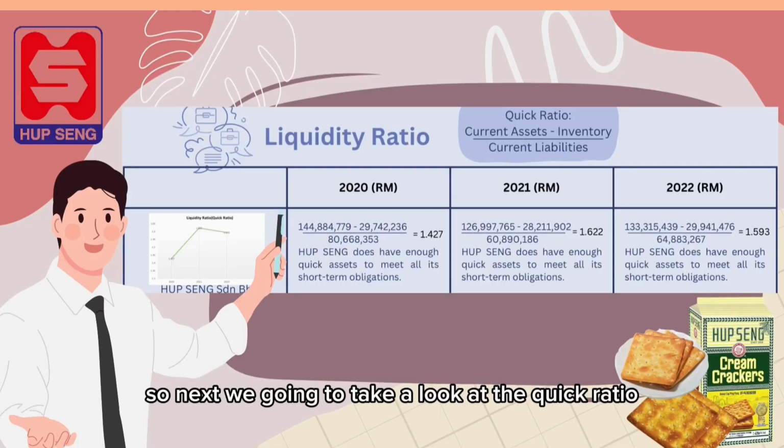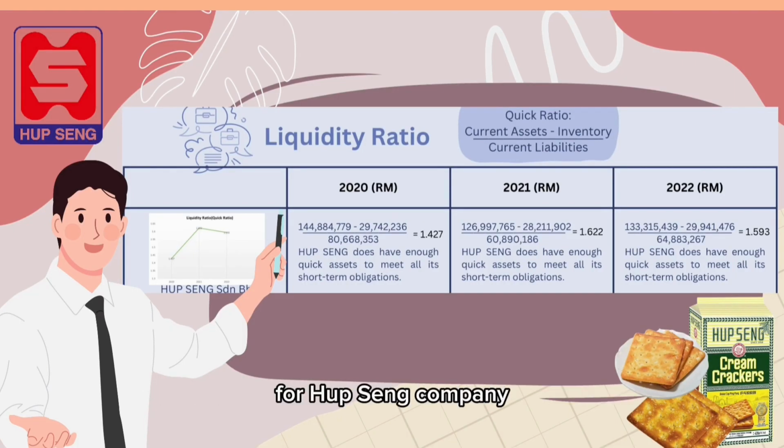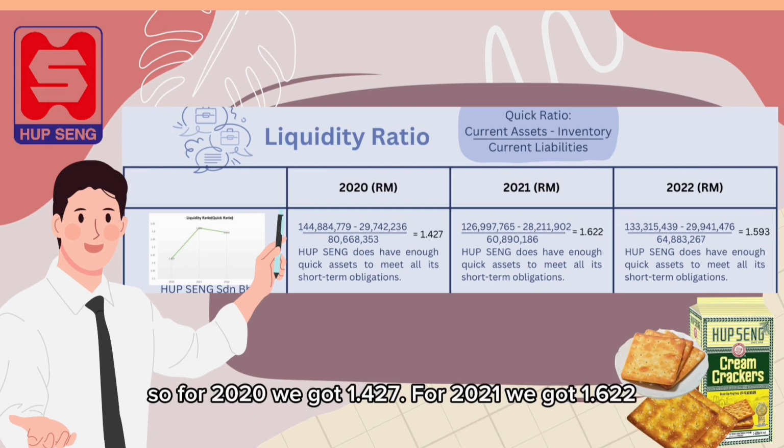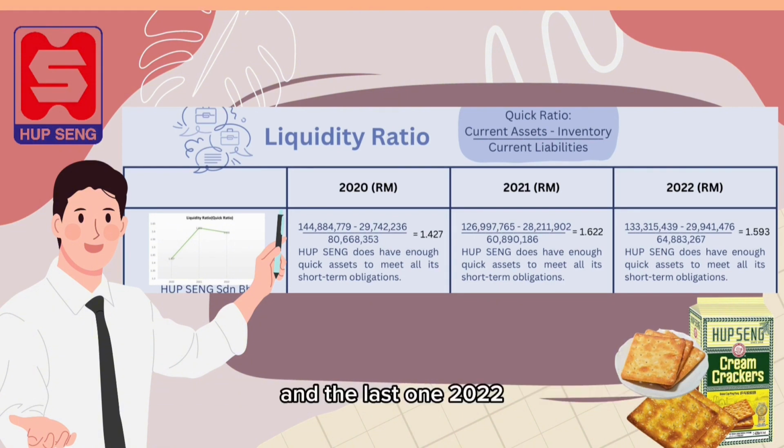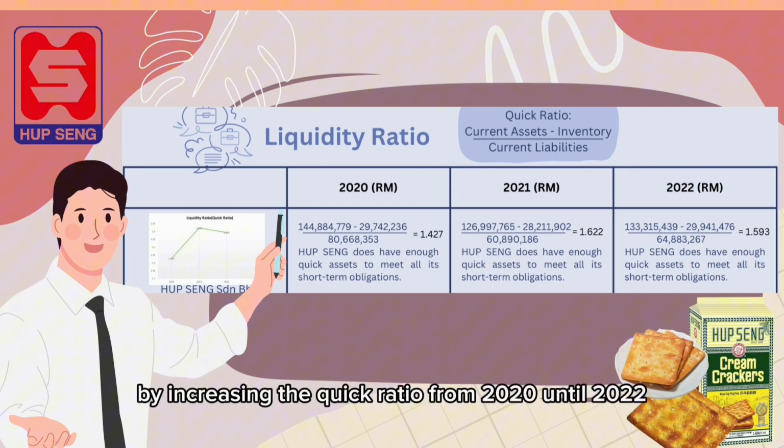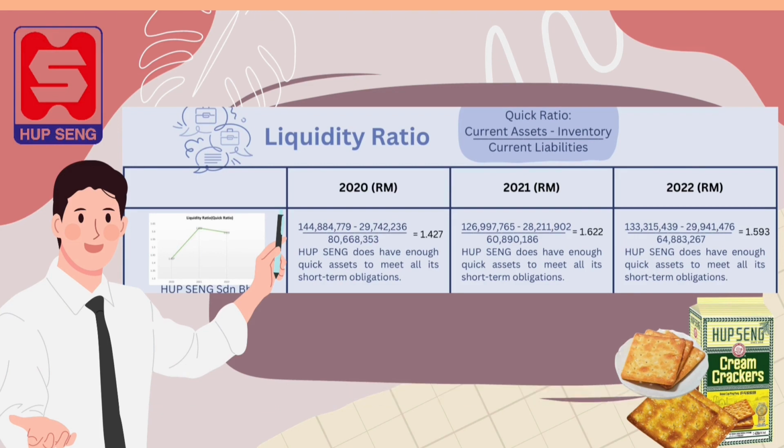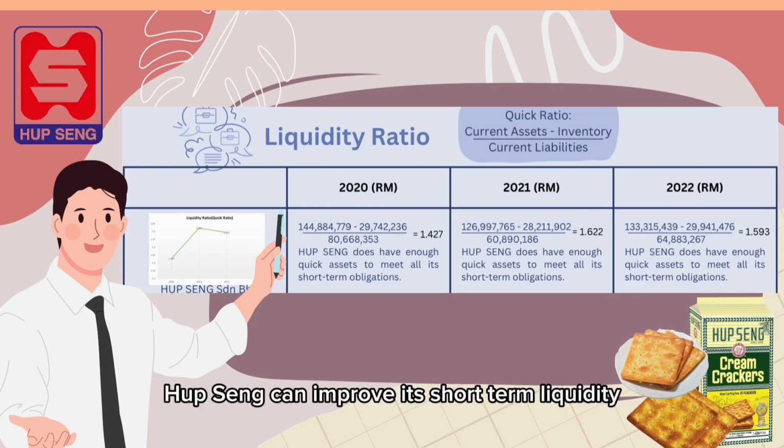So next, we're going to take a look at the quick ratio for Hasbullah company. For 2020, we got 1.427. For 2021, we got 1.622. And the last one, 2022, 1.593. By increasing the quick ratio from 2020 until 2022, Hasbullah can improve its short-term liquidity position and reduce the risk of defaulting on its current obligations.